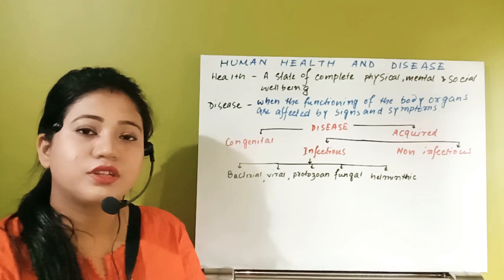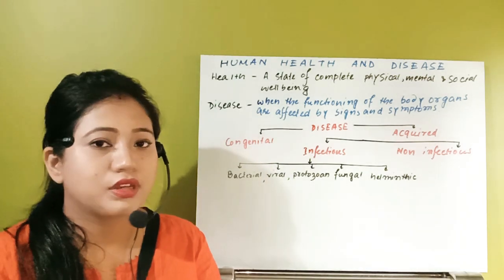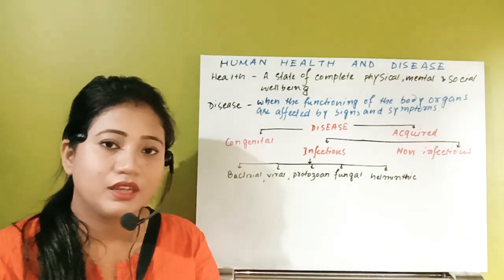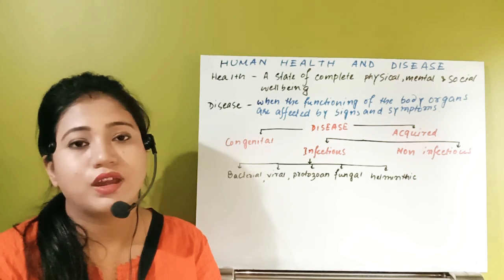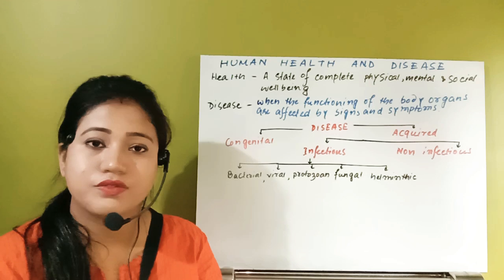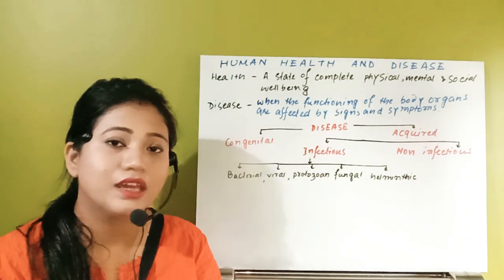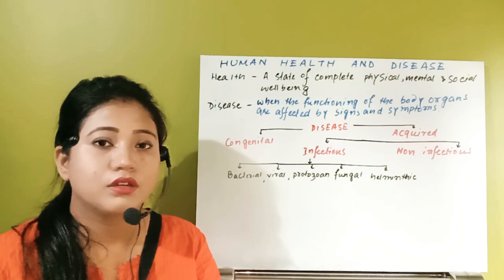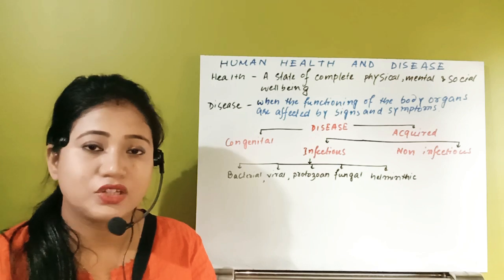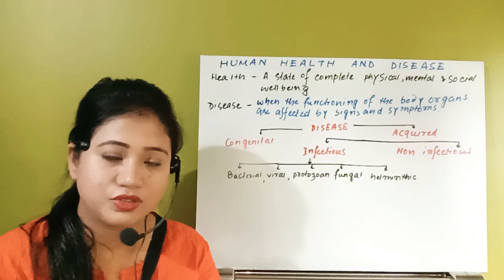Before coming to the chapter, let me tell you something important: this human health and disease chapter is very important, and also interesting. This chapter includes two parts. One is the disease part, where we have to see different diseases, their causative organisms, and different varieties of symptoms. Then after that we'll see the different detection methods, and the different vaccinations, what types of vaccinations are available. We will see those things.